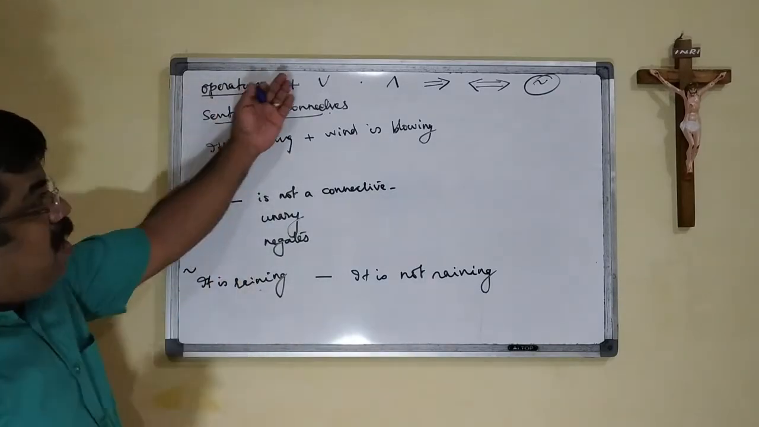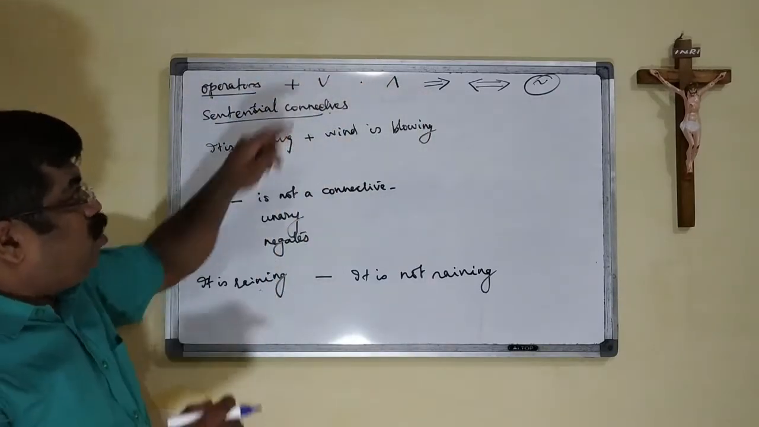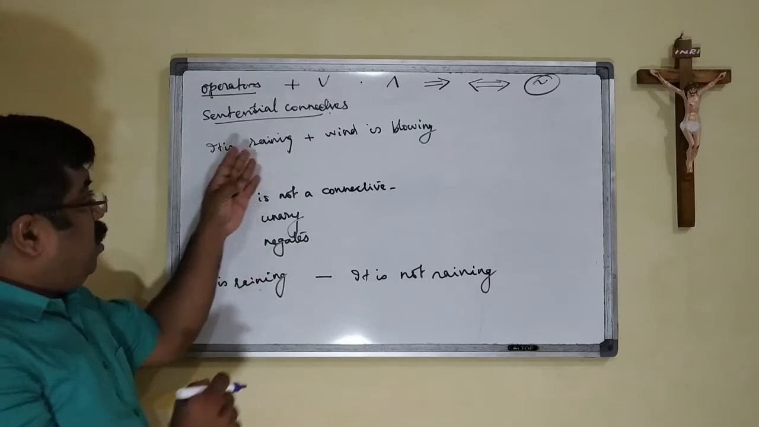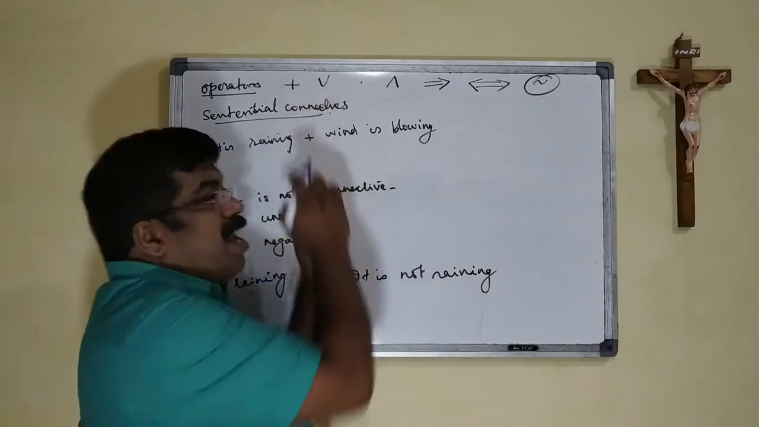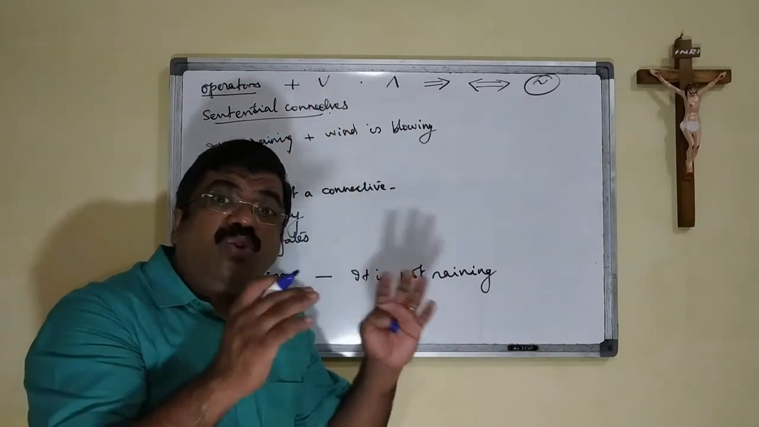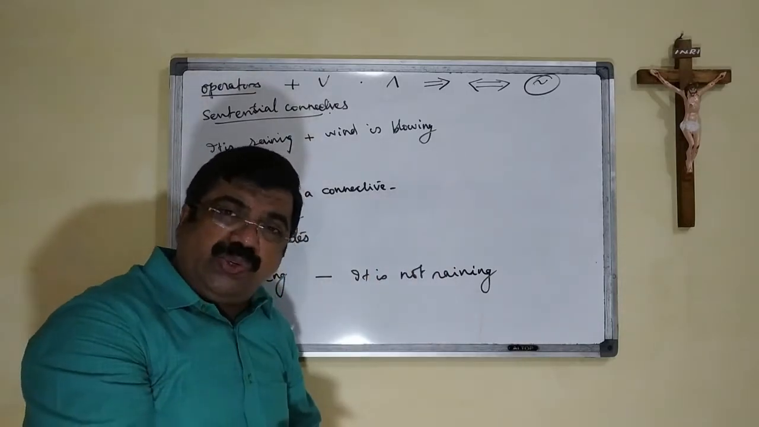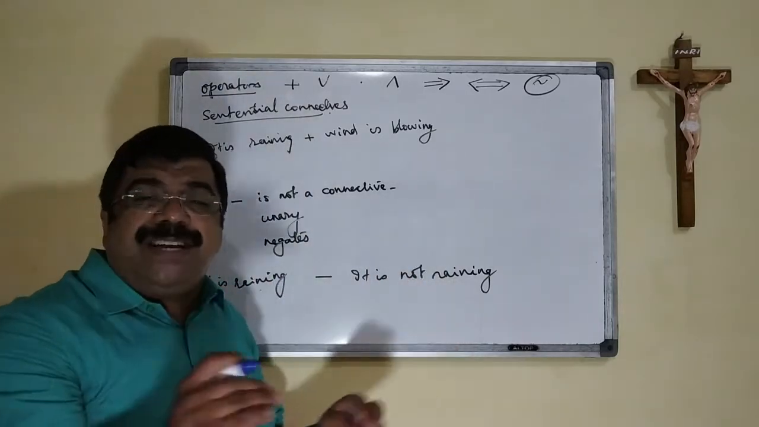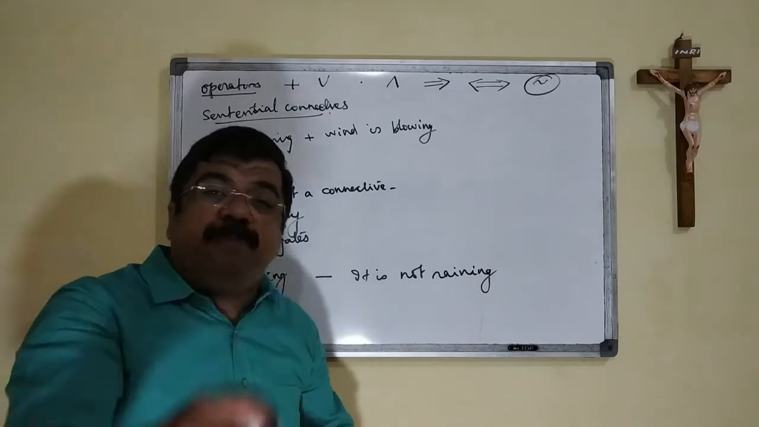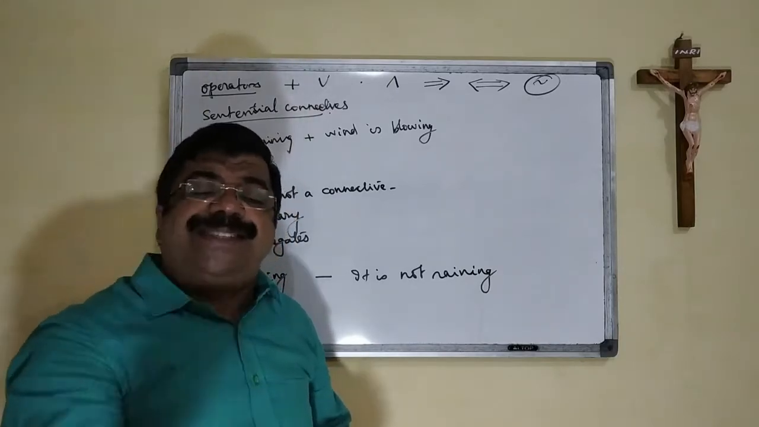But the other 6 operators are given here. These are all connectives. They are called the sentential connectives. Why do we call them sentential connectives? The propositions are also known as sentences,